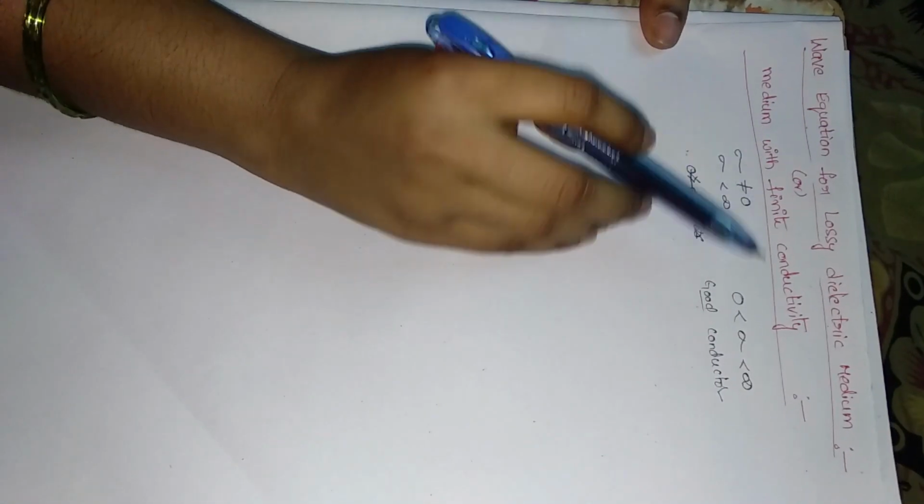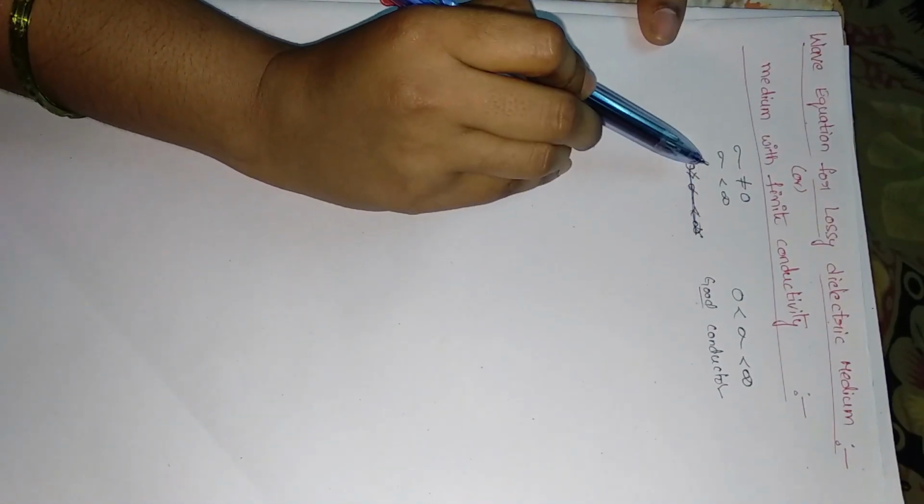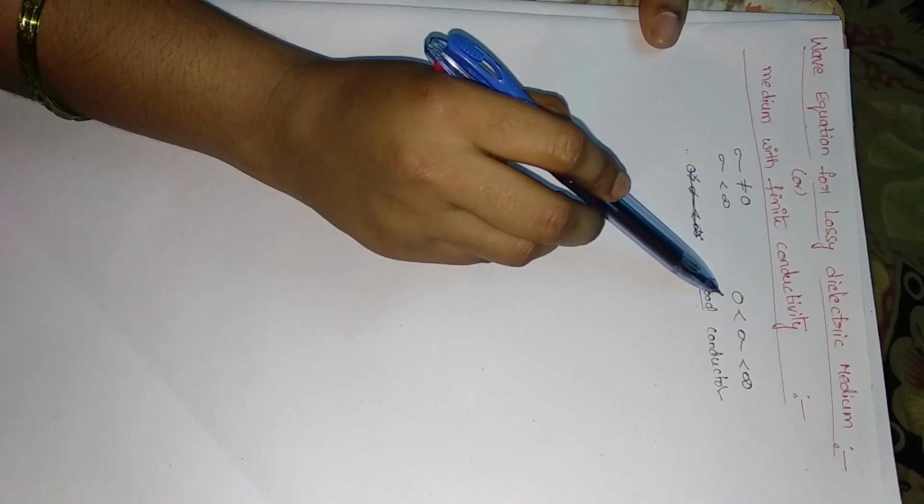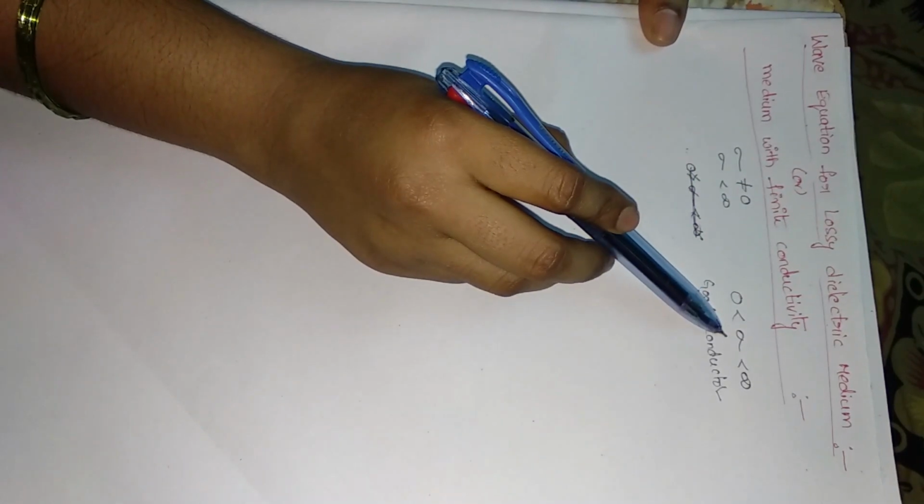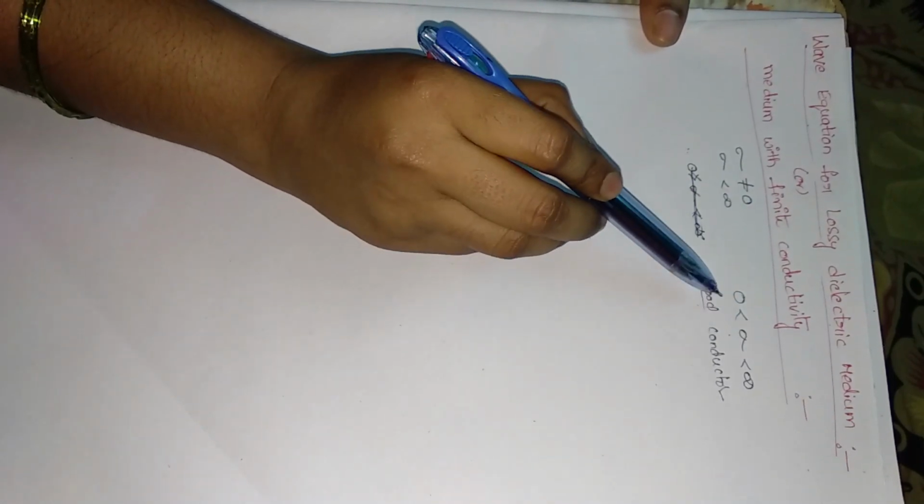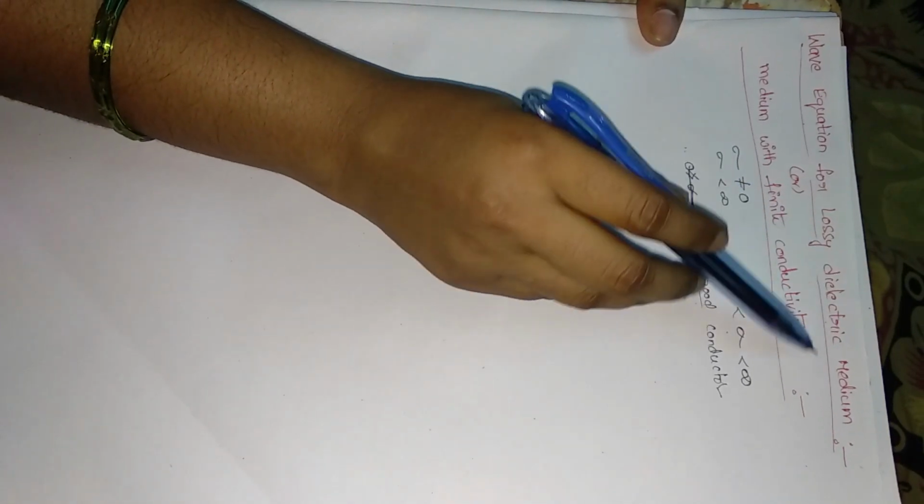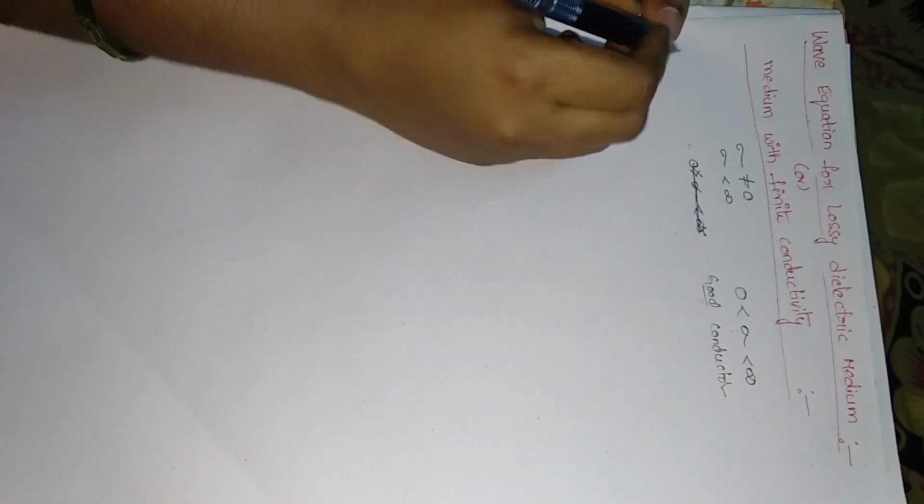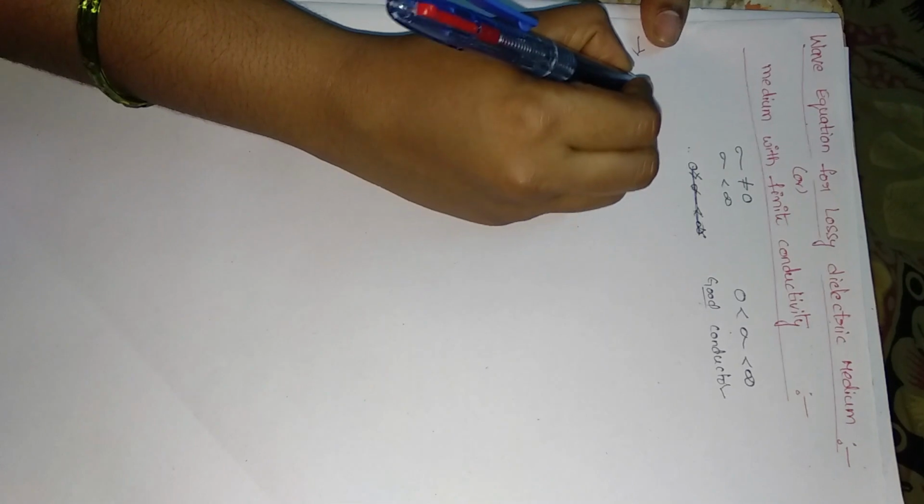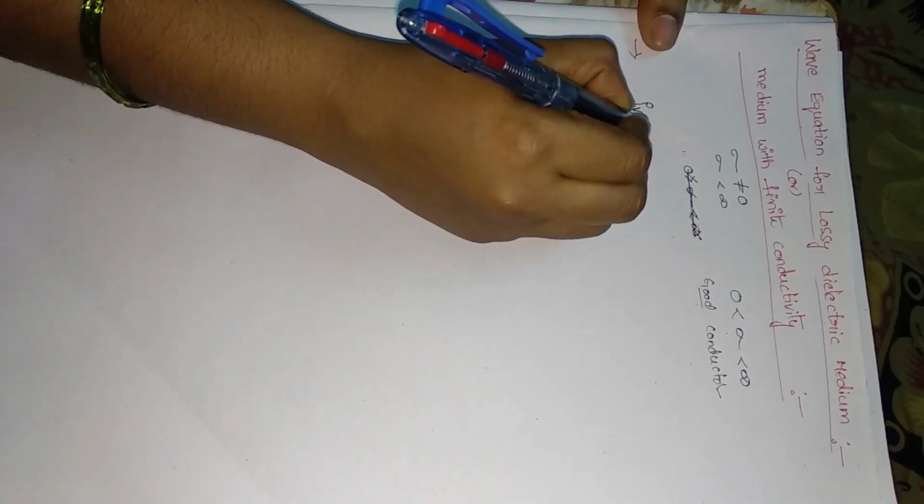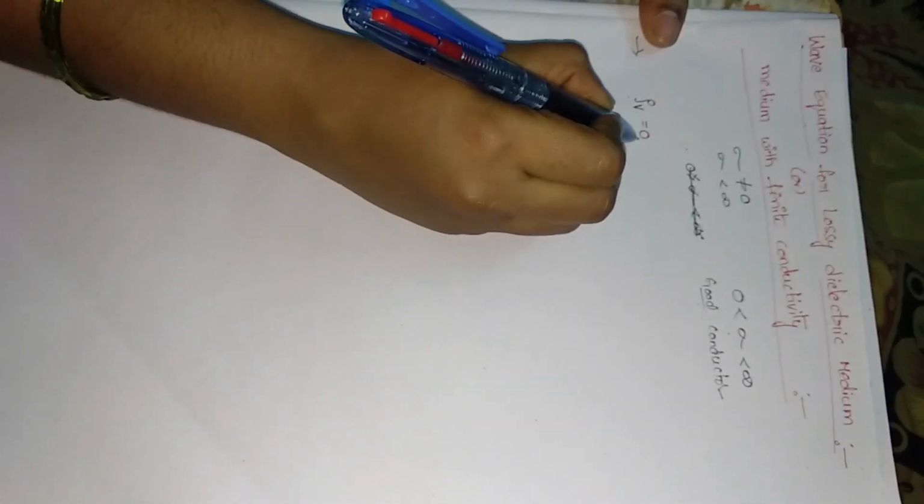Why? Because for a dielectric medium the conductivity is 0, and for good conductors the conductivity is about infinite, but here it is in between. The value of conductivity is in between. So this type of medium is called a lossy dielectric medium. Now consider the medium is a charge free region. For a charge free region the charge density is 0.